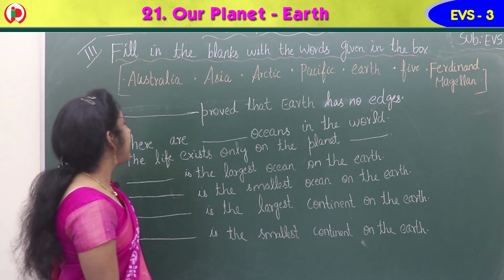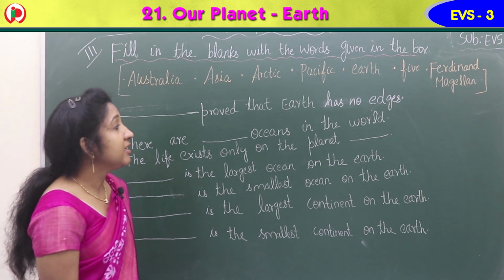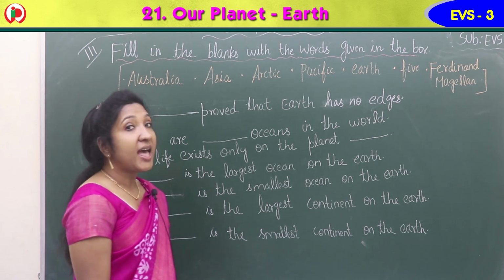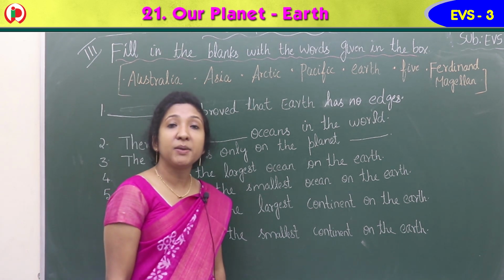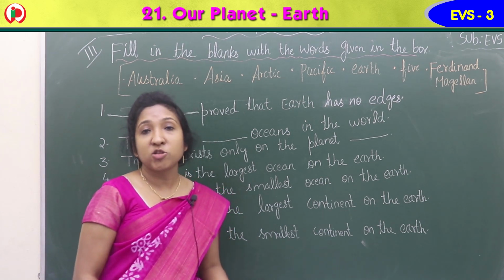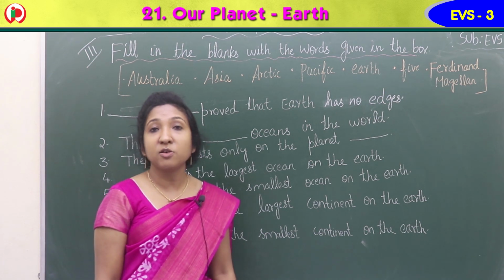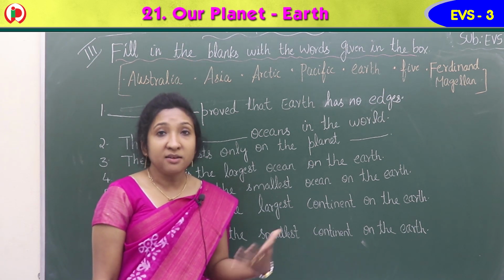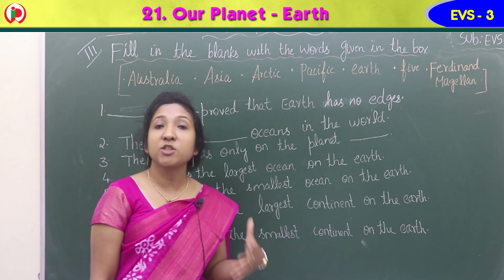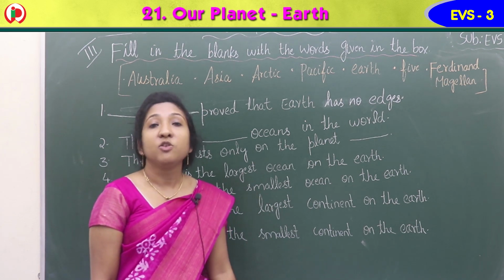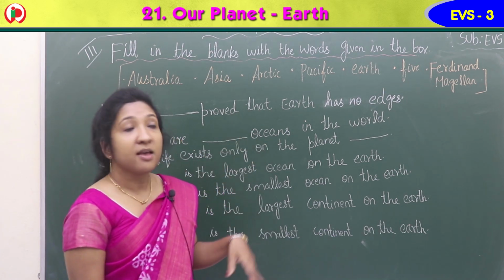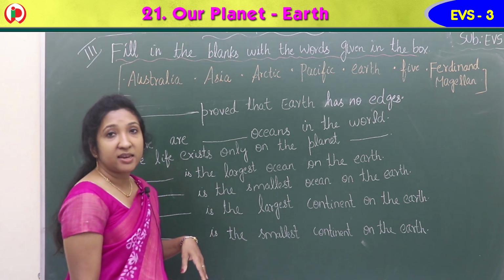Yes, the first one. Dash proved that Earth has no edges. Who proved that Earth has no edges? Earlier people believed that Earth has edges, and if we go near the edge we might fall. Magellan started his journey and came back to the same place, which proves that Earth is round and has no edges. So who proved that Earth has no edges? Ferdinand Magellan, isn't it?